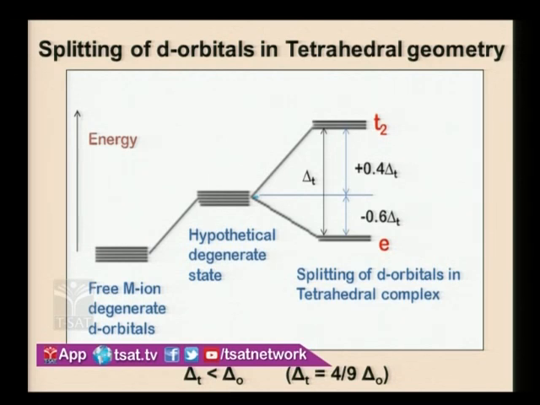T2 orbitals have their lobes in between the axes. In the cube, the ligands are also present in between the axes. So T2 orbitals experience more repulsions, and therefore there is more increase in the energy of T2 orbitals.